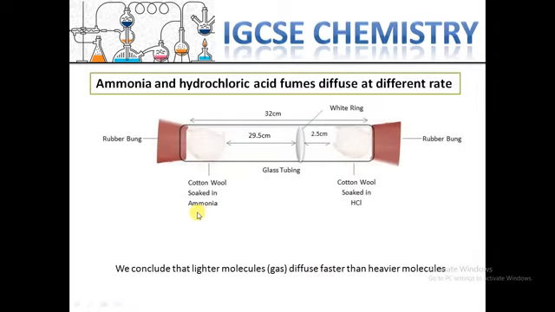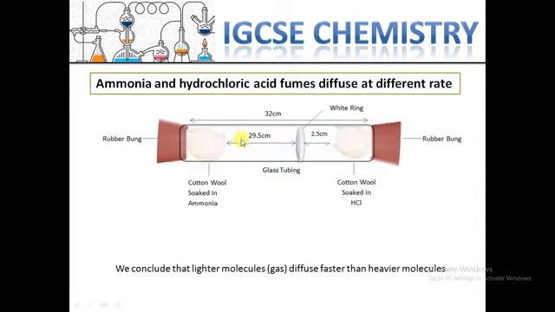One experiment is for ammonia and hydrochloric acid fumes, which diffuse at different rates. Imagine we have a glass tube and cotton wool soaked in HCl, or hydrochloric acid, and on the other side the same situation with ammonia, and these two gases spread from the cotton wool.